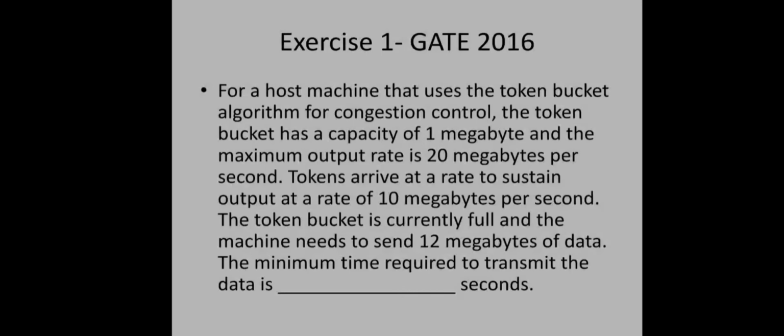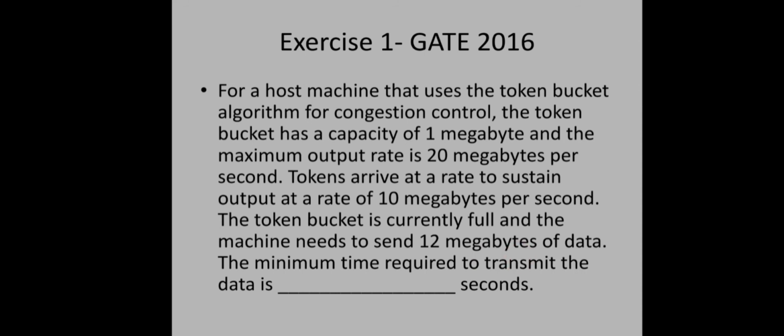Now let us discuss a question which was asked in your GATE exam 2016. For a host machine that uses token bucket algorithm for congestion control, the token bucket has a capacity of 1 megabyte and the maximum output rate is 20 megabytes per second. Tokens arrive at a rate to sustain an output rate of 10 megabytes per second. The token bucket is currently full and the machine needs to send 12 megabytes of data. The minimum time required to transmit the data is ___ seconds.